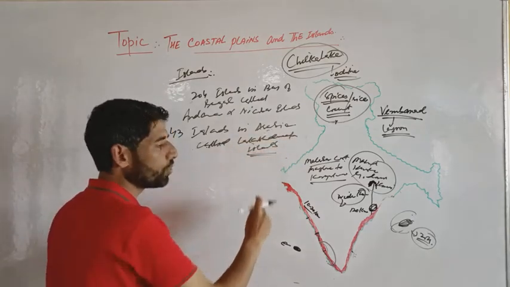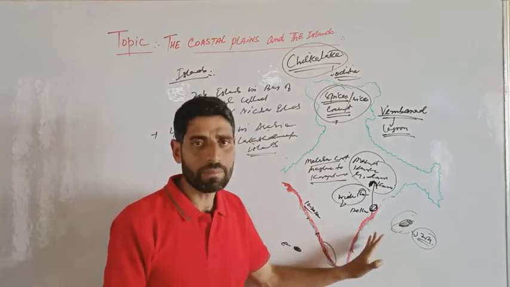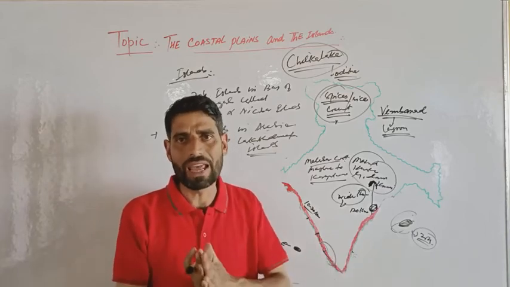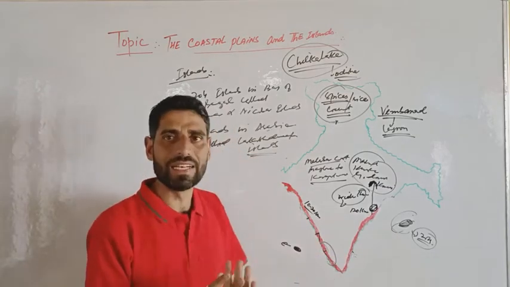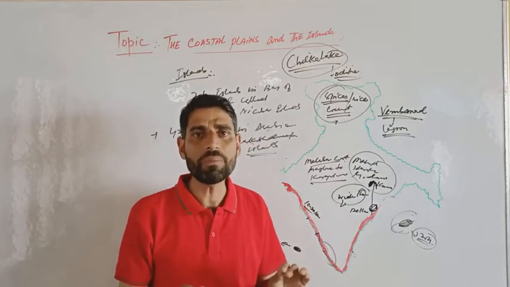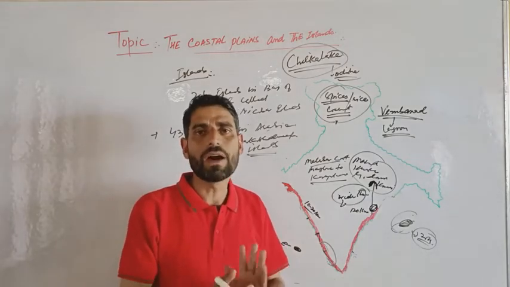So India has two groups of islands. If we look at Bay of Bengal, we see that a group of islands in Bay of Bengal is known as Andaman and Nicobar Islands. And we see that 43 islands in Arabian Sea are called Lakshadweep Islands.